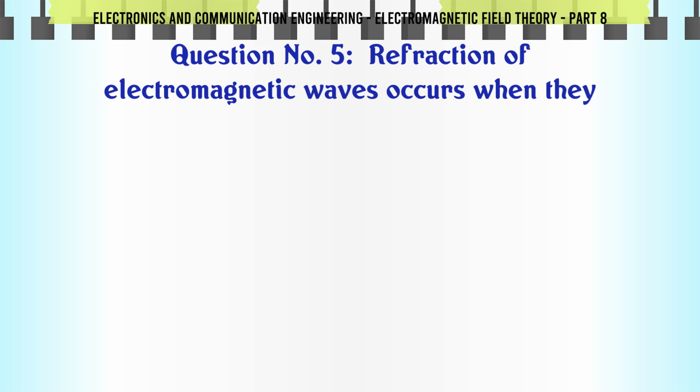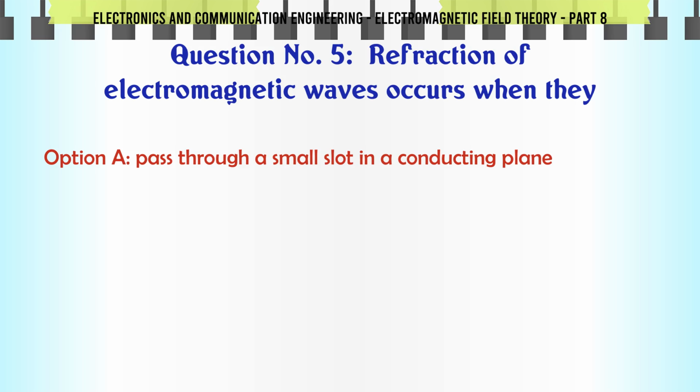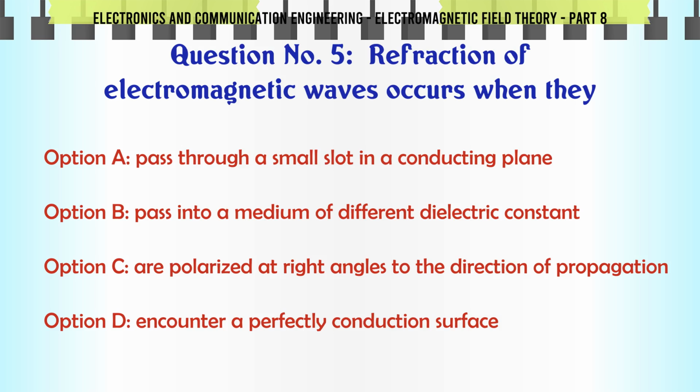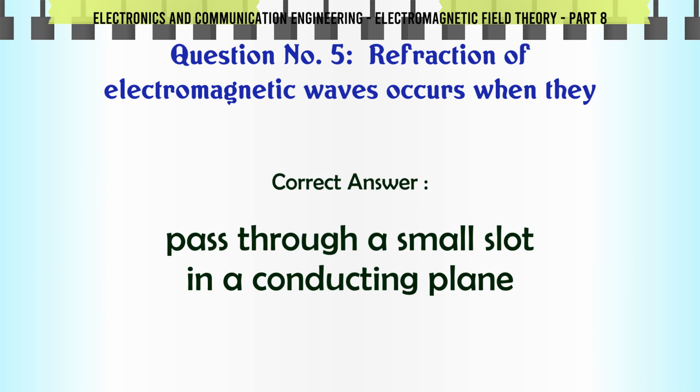Refraction of electromagnetic waves occurs when they A. pass through a small slot in a conducting plane, B. pass into a medium of different dielectric constant, C. are polarized at right angles to the direction of propagation, D. encounter a perfectly conducting surface. The correct answer is pass through a small slot in a conducting plane.